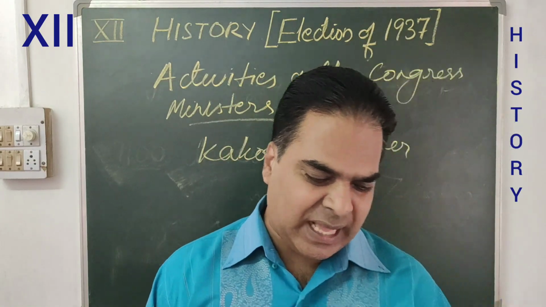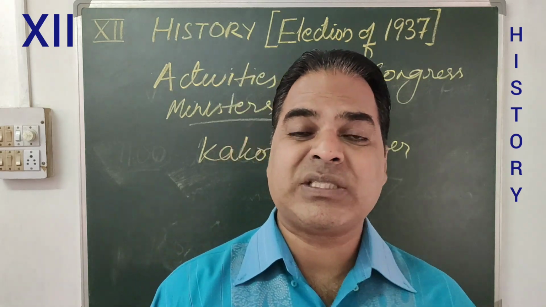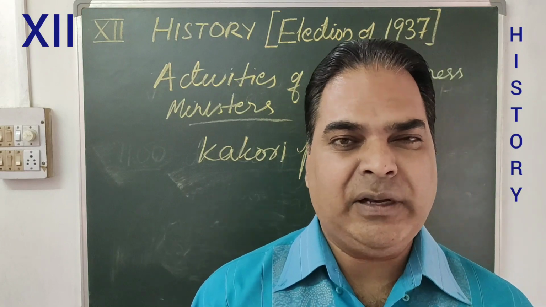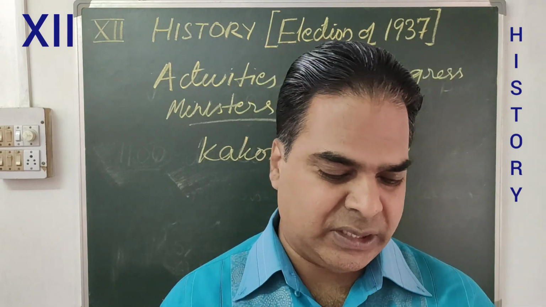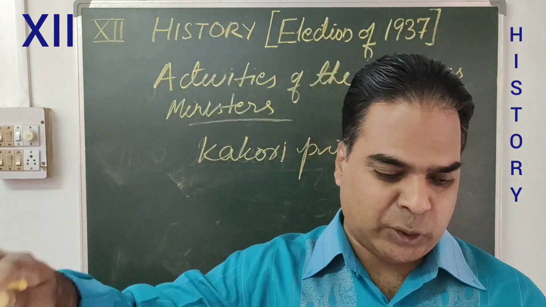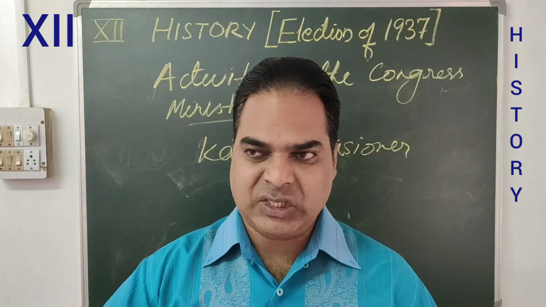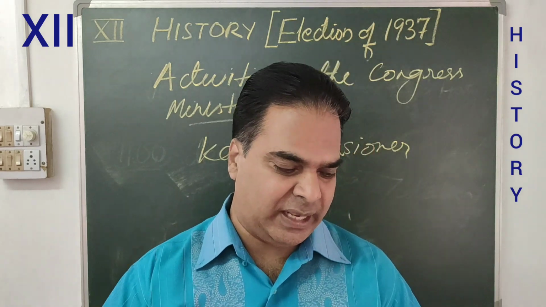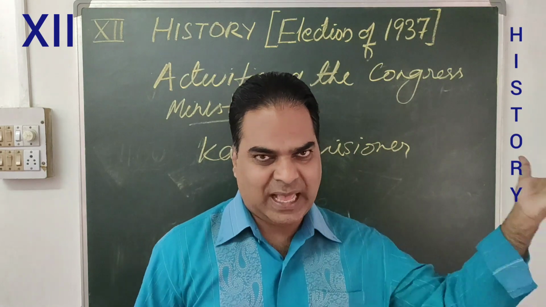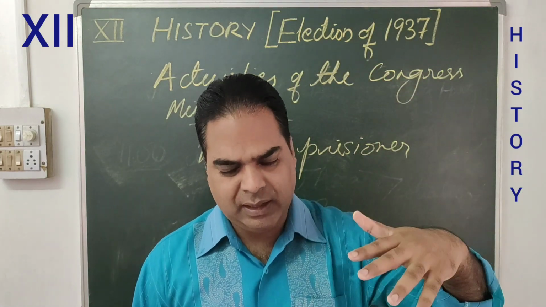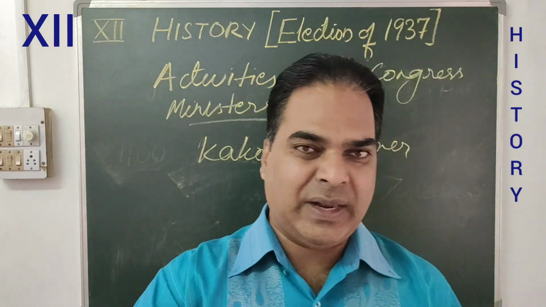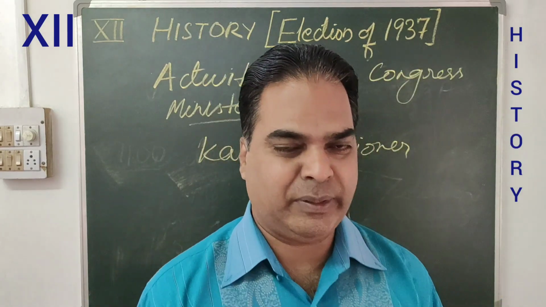It is mentioned that on 9th of August 1925, 10 revolutionaries stopped a train at a place called Kakori, a village station near Lucknow, and looted the railway cash. The cash which was there in the train was looted by these revolutionaries. For that they were arrested, so they were known as Kakori prisoners.